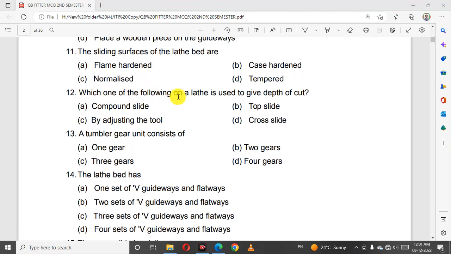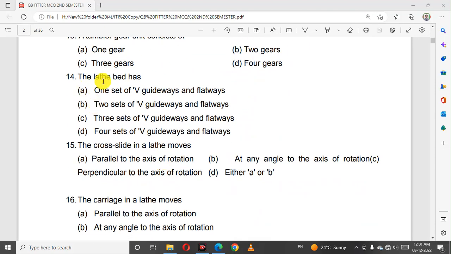Which one of the following on a lathe is used to give depth of cut? Cross slider. Tumbler gear unit consists of 3 gears. The lathe bed has 2 sets of V guideways and flatways.